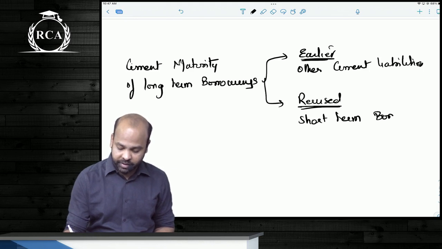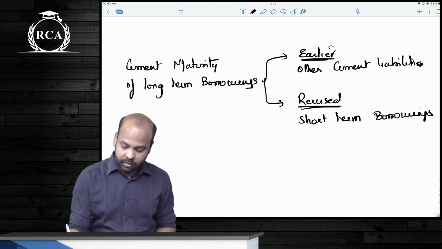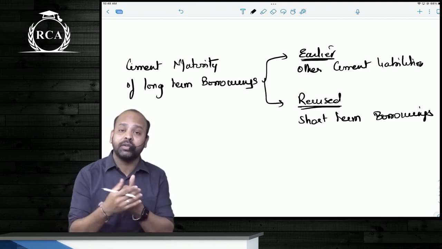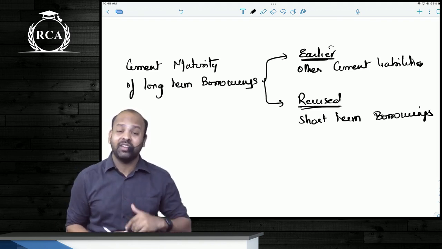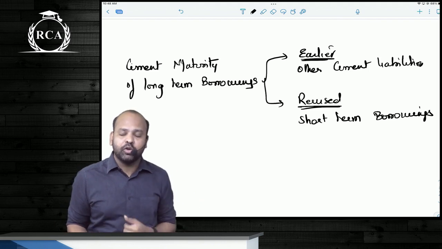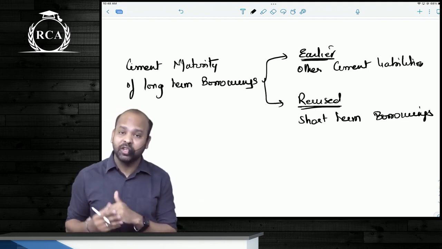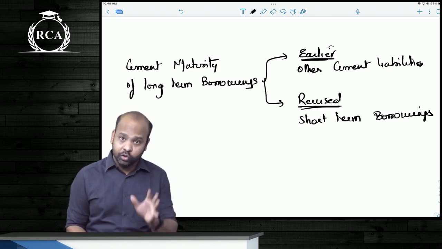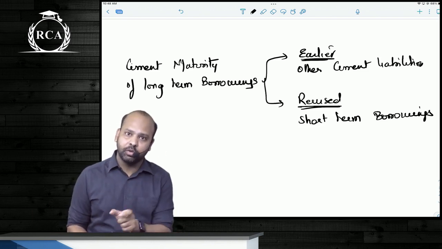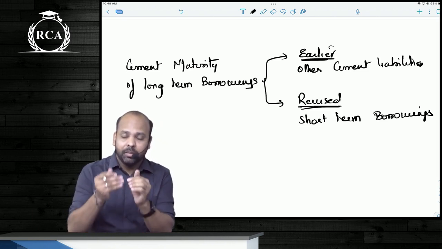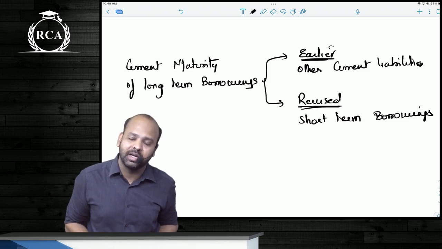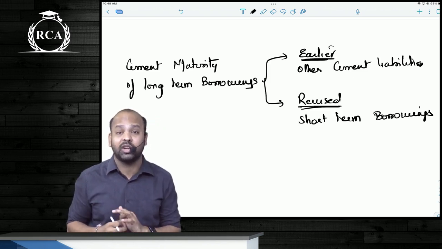It makes perfect sense. A change that was actually required, because even if the amount is payable within 12 months from the balance sheet date, it still represents a borrowing. Because it represents a borrowing, it should have been disclosed under short-term borrowings and not under other current liabilities. So yes, current maturities of long-term borrowings is a current liability. But under current liabilities, instead of disclosing it under other current liabilities, you will now disclose it under short-term borrowings.